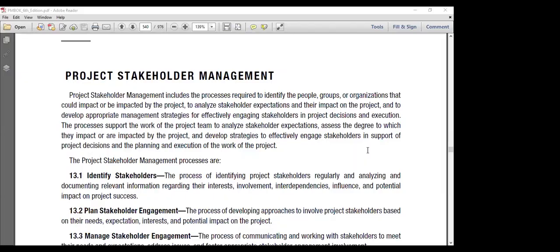Let us go into the project stakeholder management. In this knowledge area, the processes are designed to help us identify the people, group, or organization that could impact or be impacted by the project, and then to analyze the stakeholders' expectations and their impact on the project so that we can come up with the appropriate management strategies for effectively engaging the project stakeholders in making project decisions and execution. This is what we are trying to achieve through this knowledge area.